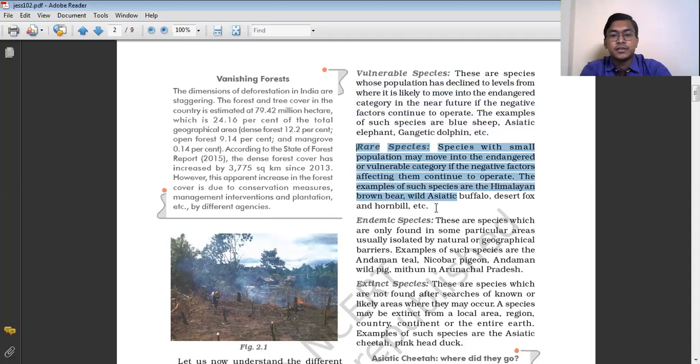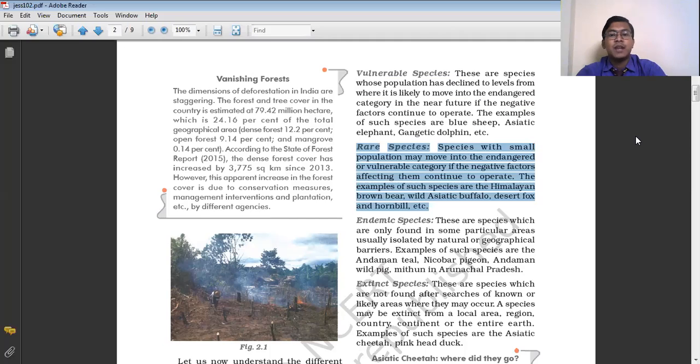The next is the rare species. Species with small population may move to the endangered or vulnerable category if the negative factors affecting them continue to operate. The examples of such species are the Himalayan brown bear, wild Asiatic buffalo, the desert fox, and the hornbill. Hornbill is a type of bird. The rare species are those which are found only in few numbers. Naturally they are available in few numbers only, but if their number goes further down, they may go to the vulnerable or the endangered category.